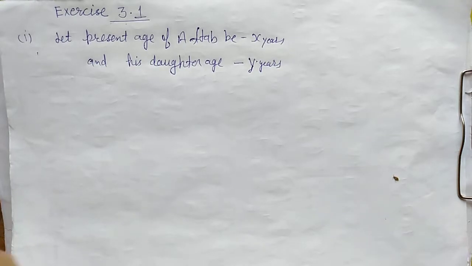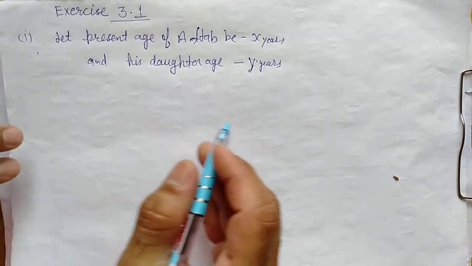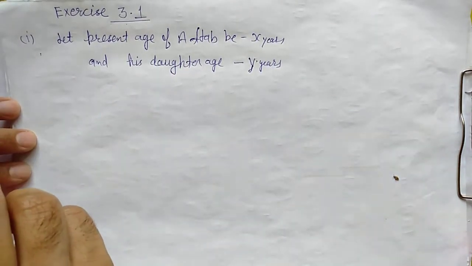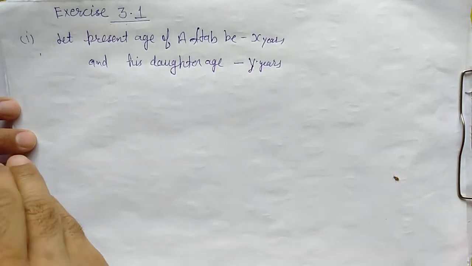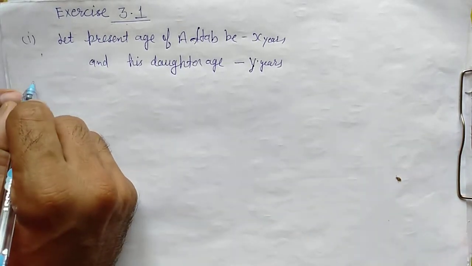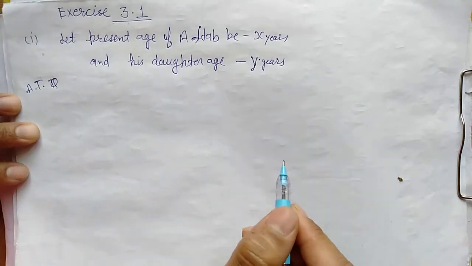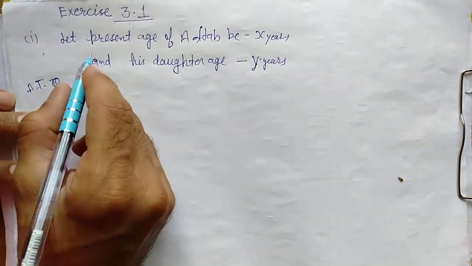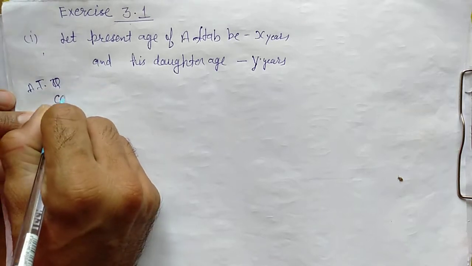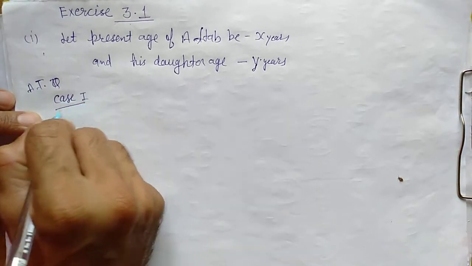Now we have two cases, before 7 years and after 3 years. So according to the question, before 7 years is the first case.